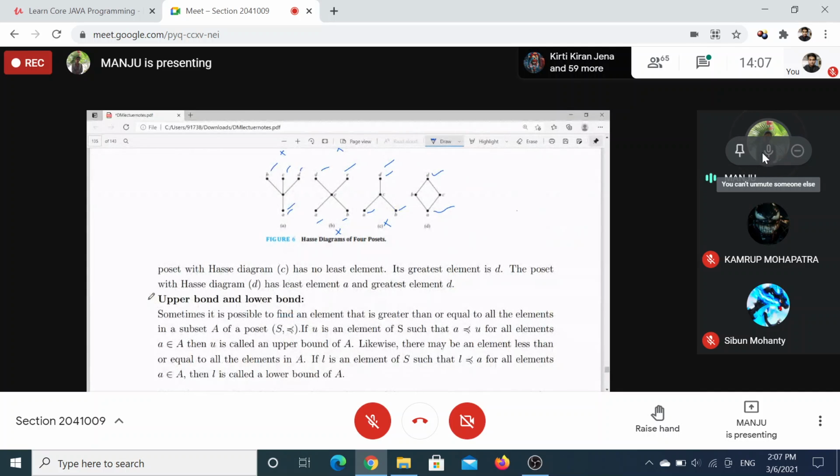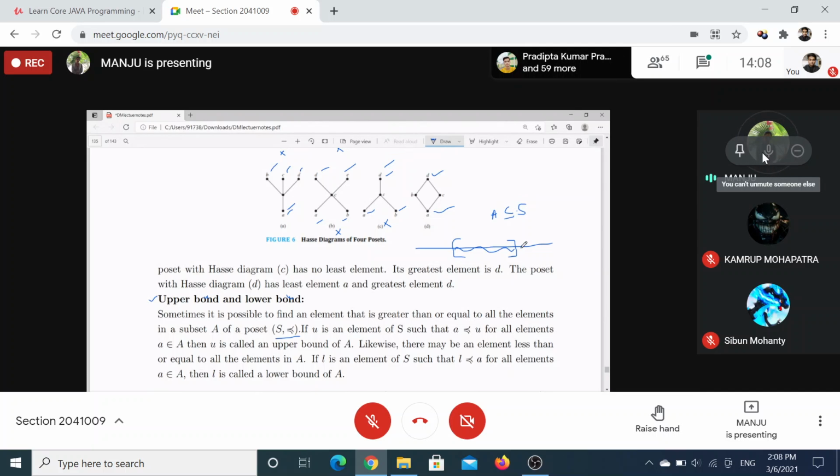Now come to upper bound and lower bound. We have a poset with a partial order relation. Now we want to find the upper bound and lower bound of a subset of S. So A is a subset of S. For example, S is the real numbers, and A is the interval we are considering from here to here. We want to find the upper bound and lower bound of this set.